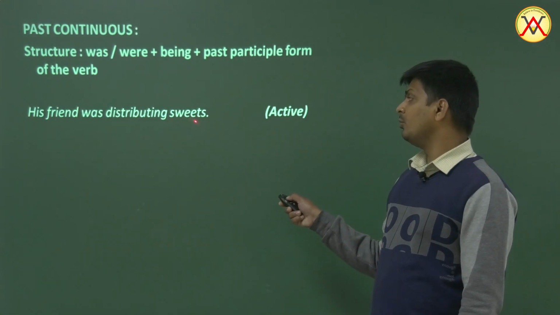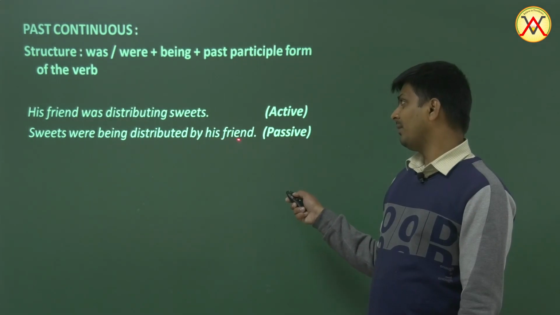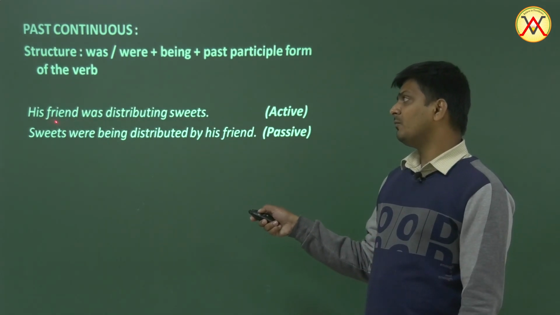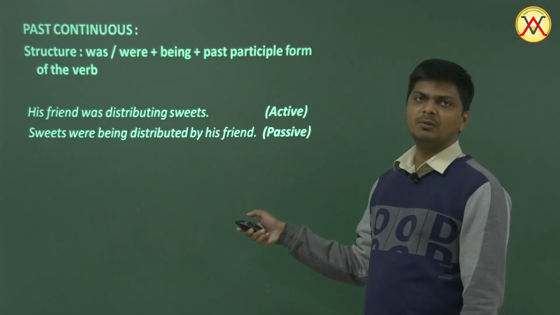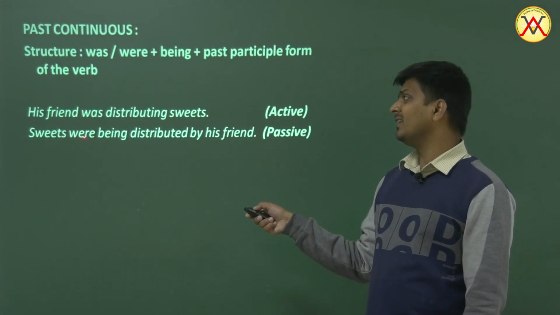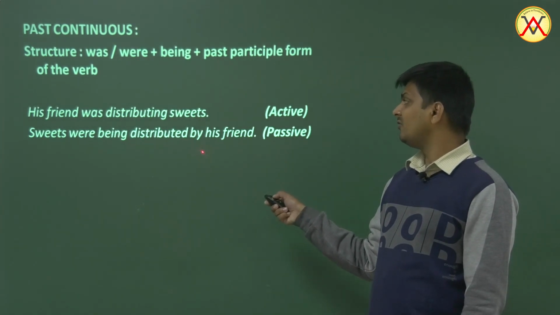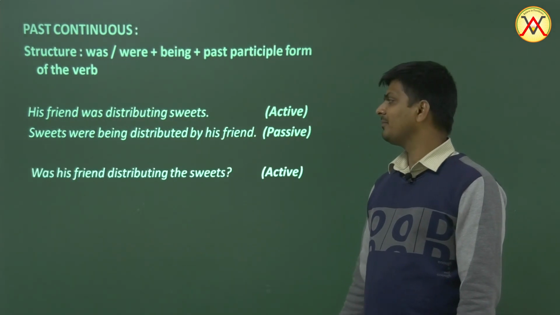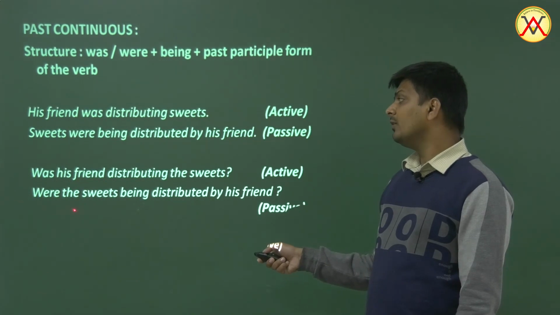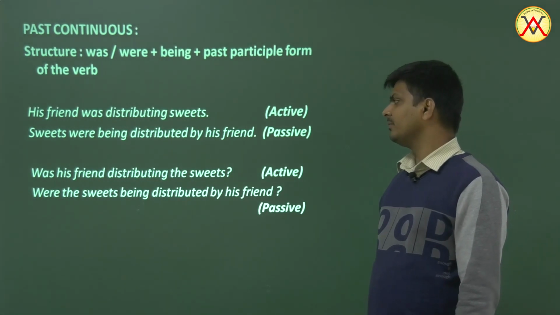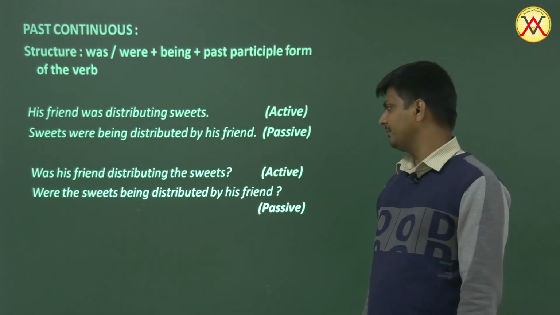His friend was distributing sweets. Now, sweets were being distributed by his friend. Now you see, his friend is the subject, was distributing is the verb, and then sweets is the object. Sweets will be put at the first place, and then sweets is plural here, so were, not was, were, and then being distributed by his friend. Was his friend distributing the sweets? Were the sweets being distributed by his friend?